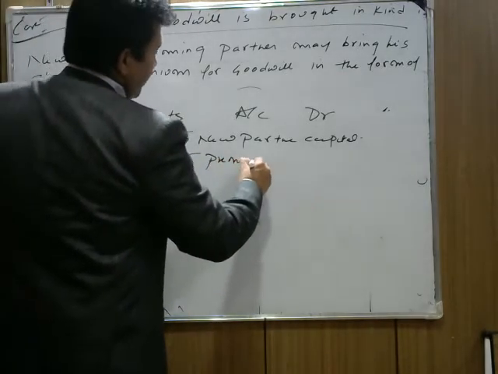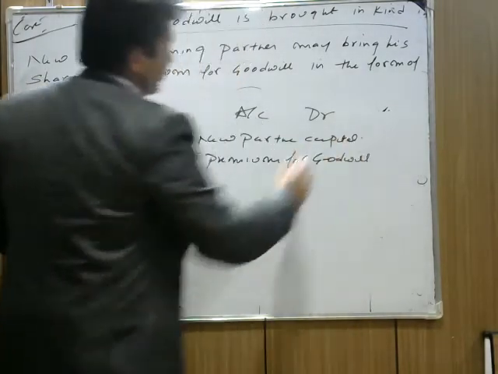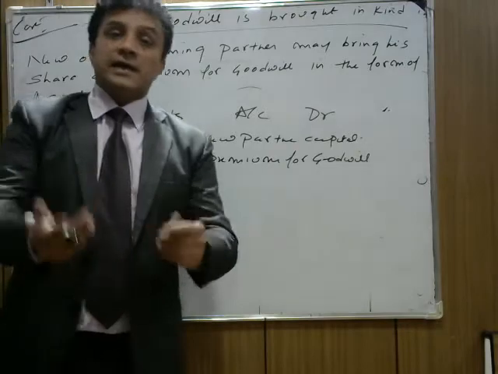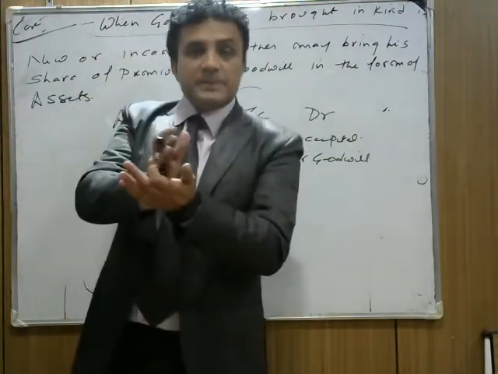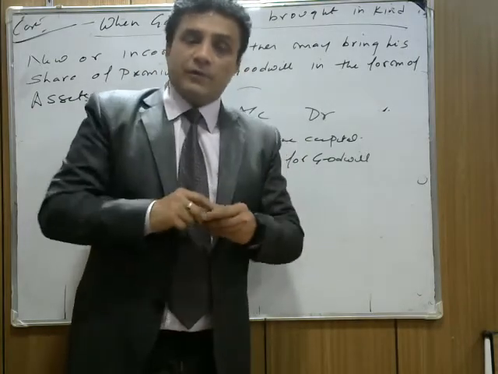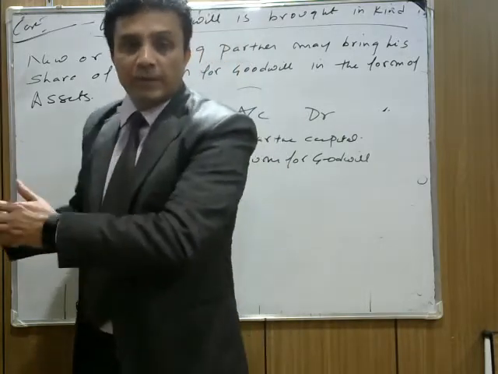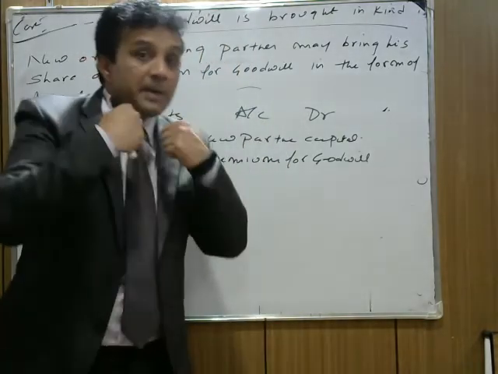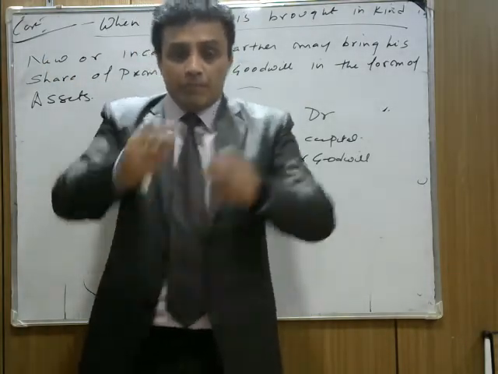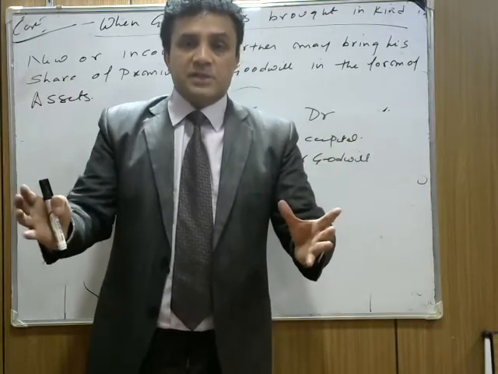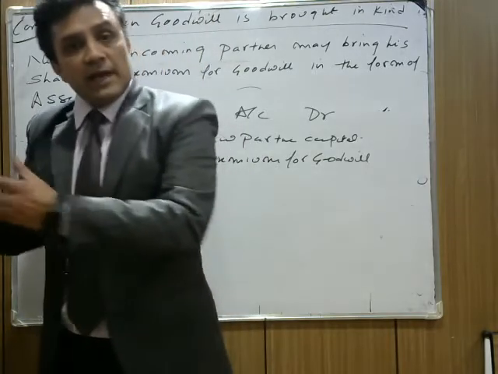Now you say, sir, the partner is not bringing any amount of cash, but we measure the value of the assets in terms of cash. तो हमने उसकी capital में से, suppose he brings total assets of 10 lakh rupees, out of which 8 lakh is capital and 2 lakh is premium for goodwill. Because of the money measurement concept, everything is measured in terms of money. So we calculate his assets and find that he brings 10 lakh rupees of assets, of which 8 lakh is his capital and 2 lakh is his share of goodwill.